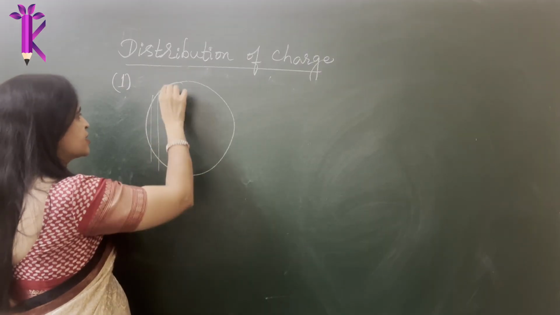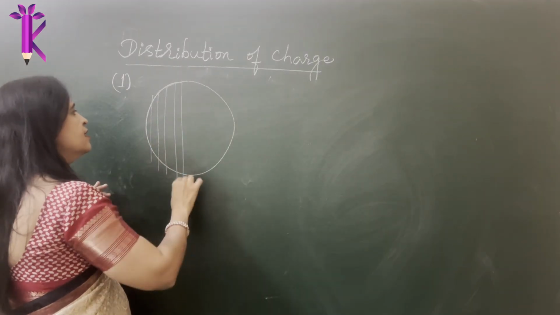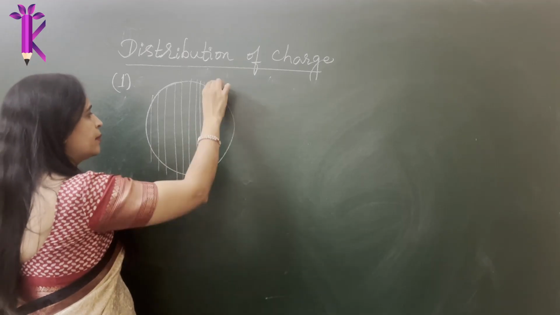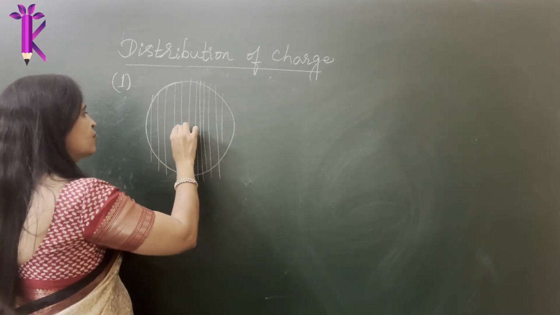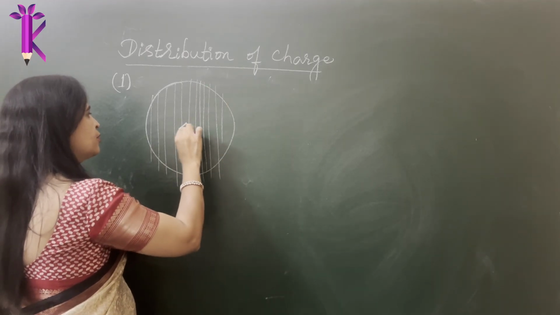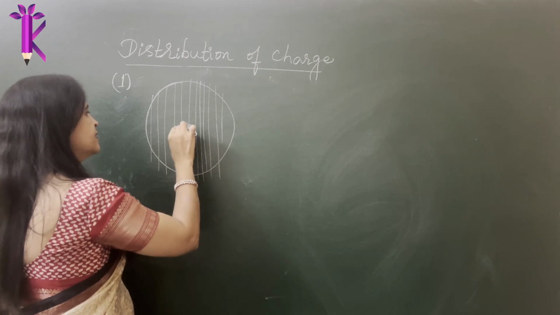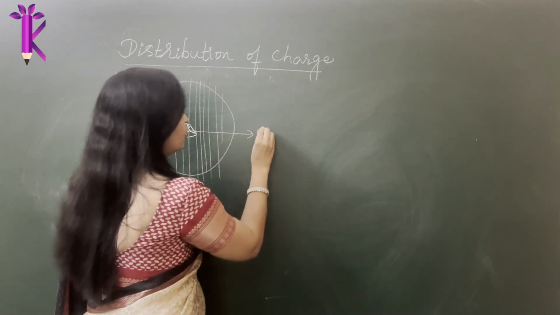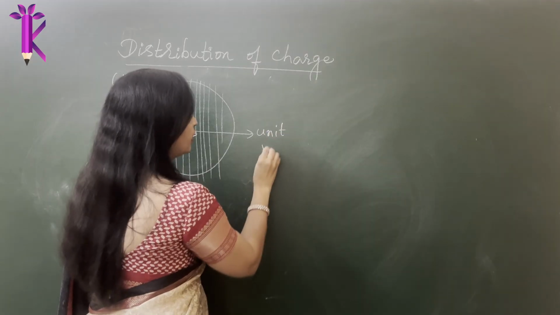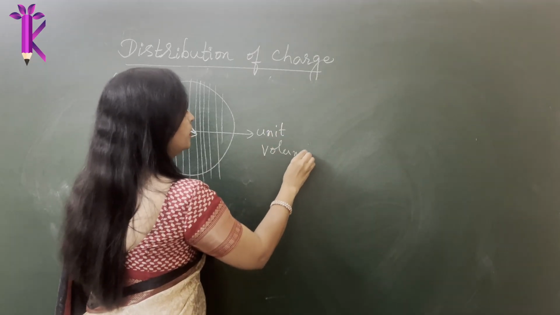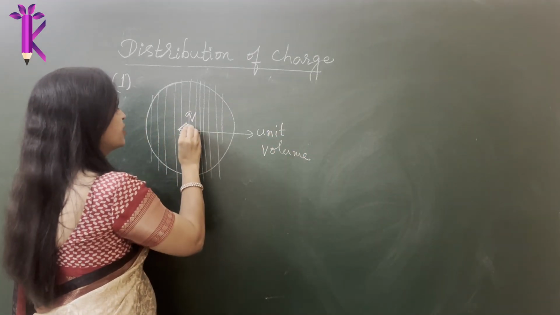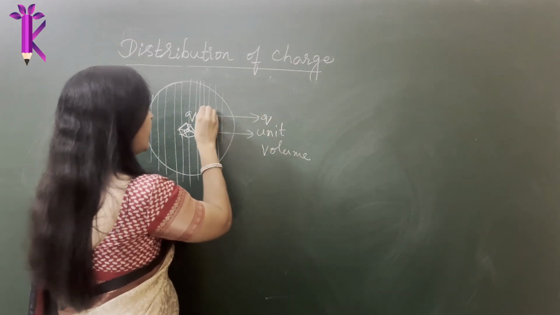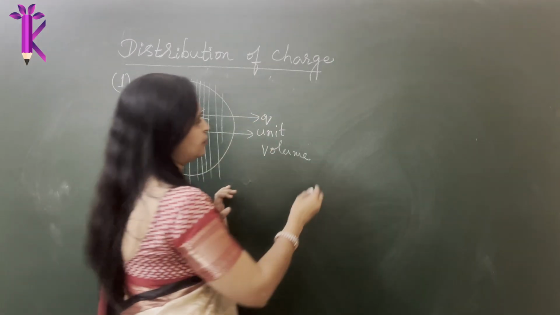Obviously, you have charged it with excess of electrons. You have transferred excess of electrons. So you chop it into equal number of unit volumes, right? So when I say unit volume, you literally take a unit volume like this inside of a sphere. So there are plenty of infinitesimally chopped unit volumes, and you try to call here a point charge, a source charge, existing. Another charge is sitting here, and you calculate the force or the electric field between them.